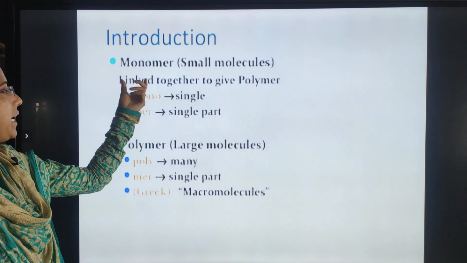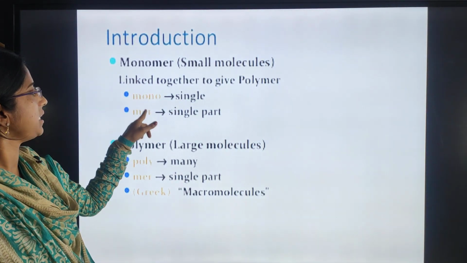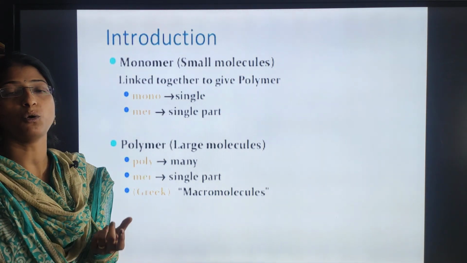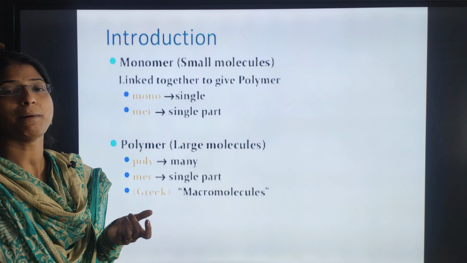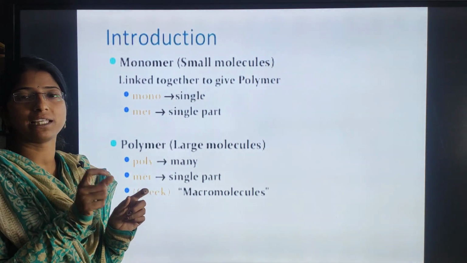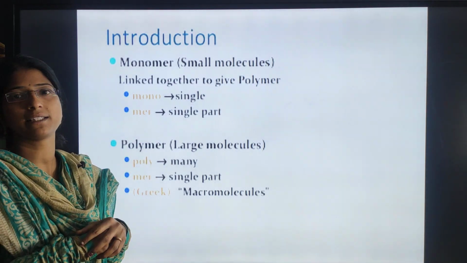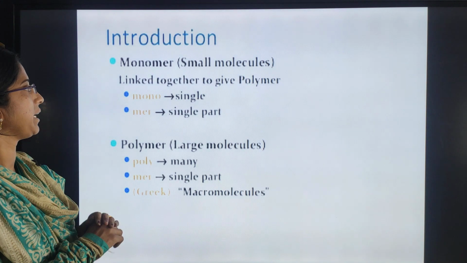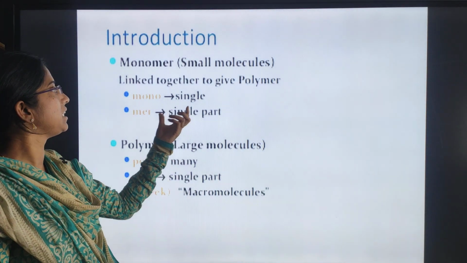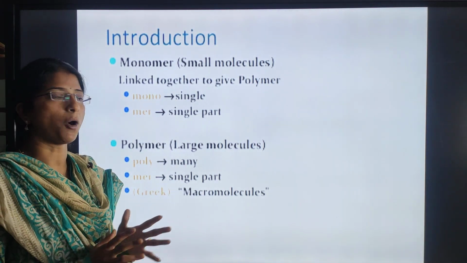See, the name itself indicates it. Mono is nothing but single, whereas mer is nothing but a single part. That means a monomer is a single part, and by the combination of many such single parts we will get a polymer. So that is the chapter we are discussing here. In that way we can define the actual monomer. A monomer is a single part, and when linked together we get a polymer.